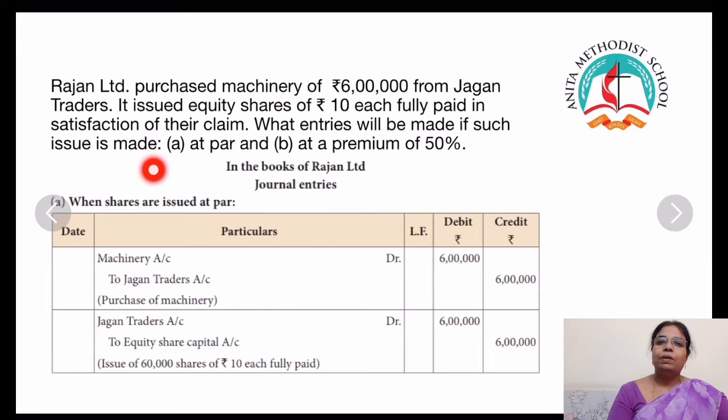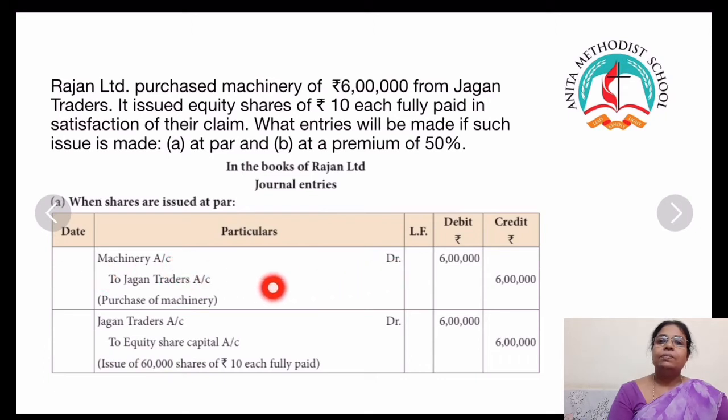Children, now let us see a problem. Rajan Limited purchased machinery of rupees 6 lakhs from Jagan Traders. It issued equity shares of rupees 10 each fully paid in satisfaction of their claim. What entries will be made if such issue is made at par and at premium of 50%? First we have to record the journal entries in the books of Rajan Limited when shares are issued at par. The first journal entry is for the purchase of machinery.